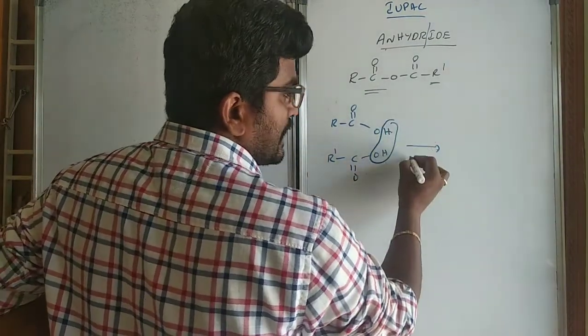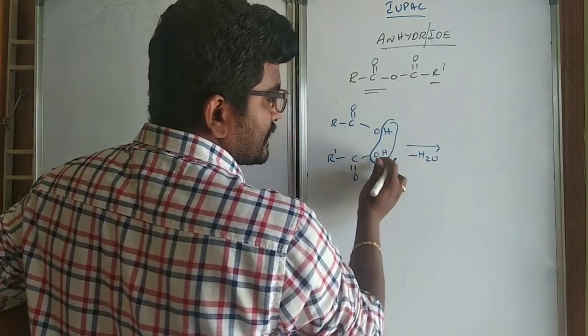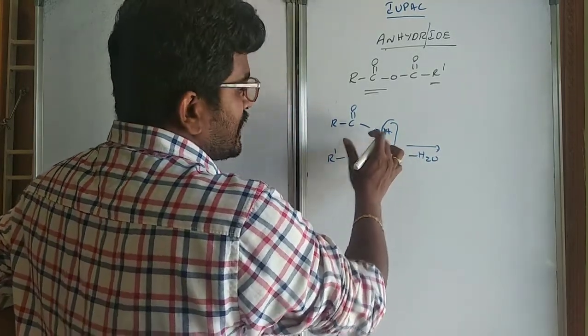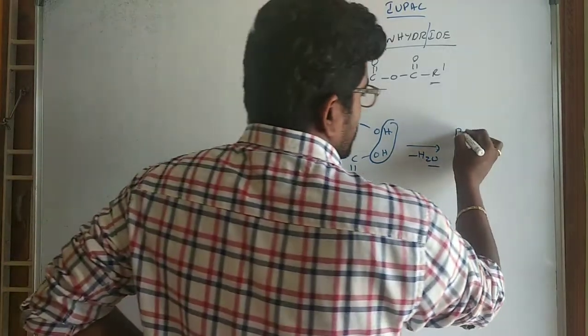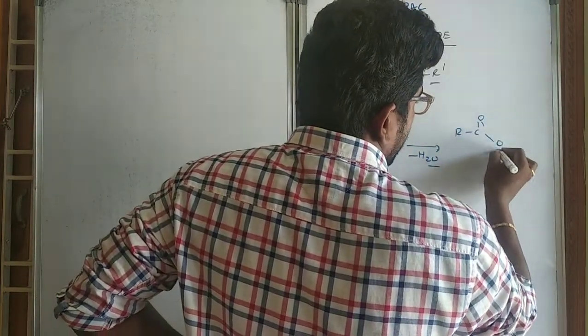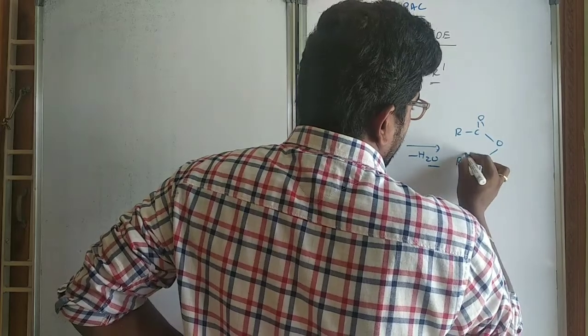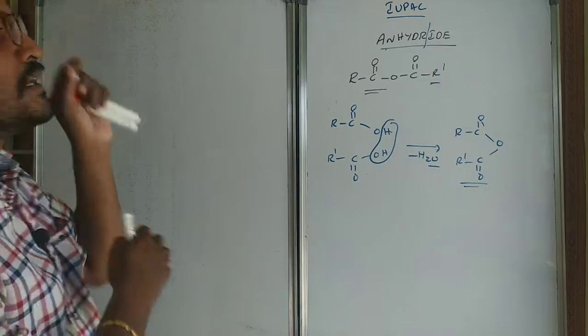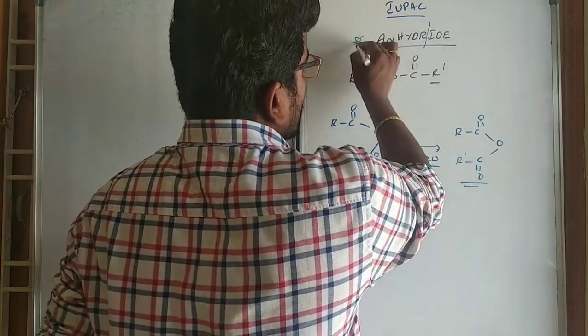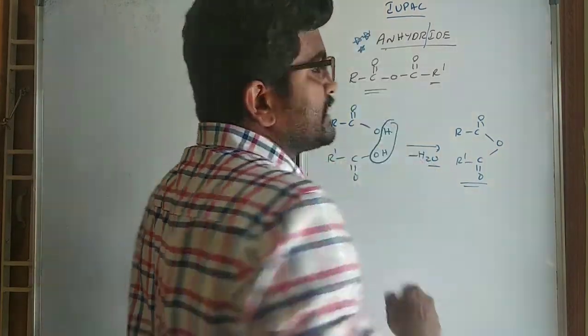OH from here, H from here. It is not mandatory that OH should go from this only. It can go from this also. From both the things, one water molecule is eliminated and it is obtained. Like this we can get this one. So always remember, from two carboxylic acids, anhydride is formed.